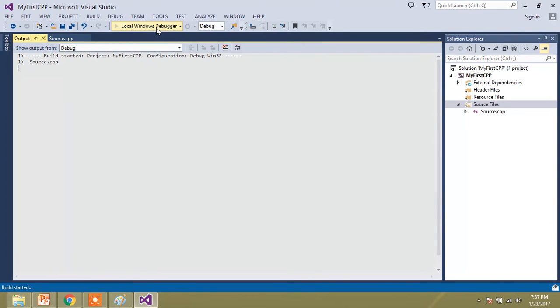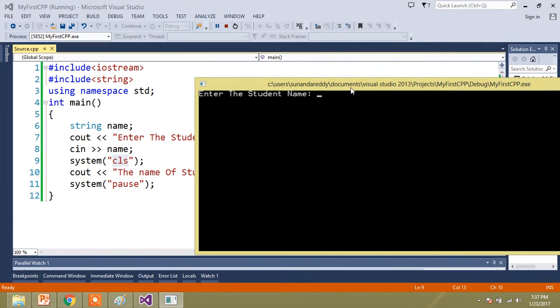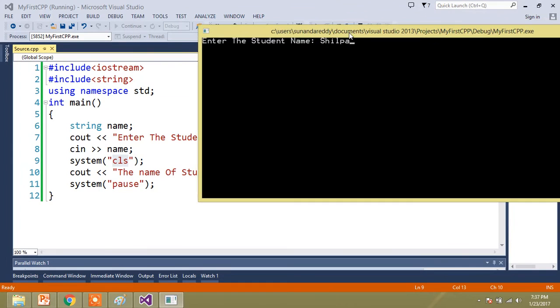Let's run this program. Enter the student name. After entering, I'll enter Shilpa. Now what you have written is system CLS. After taking the data, it clears the screen and then goes to the 10th line. Let's run this program.